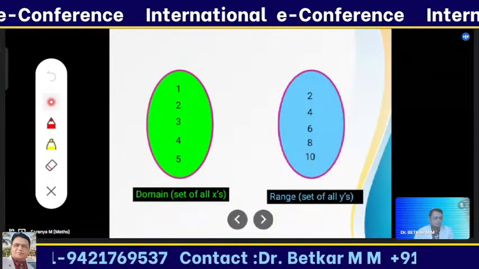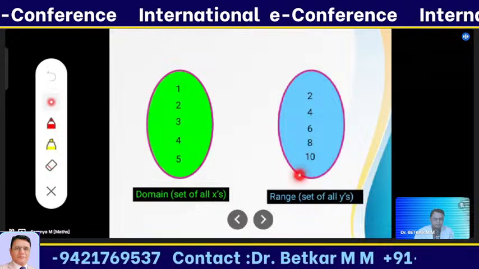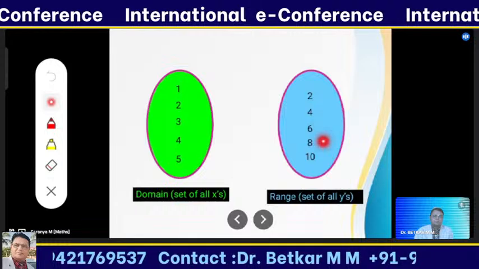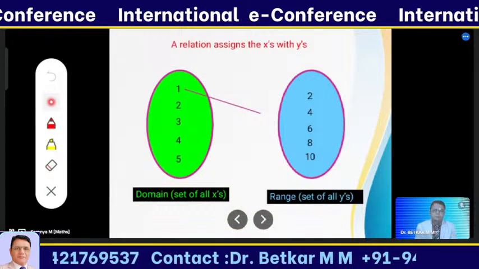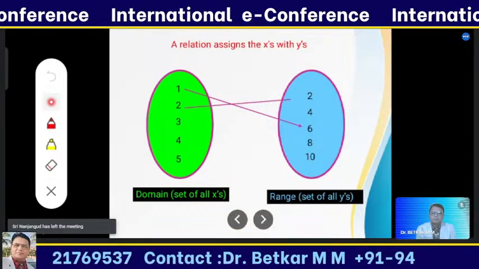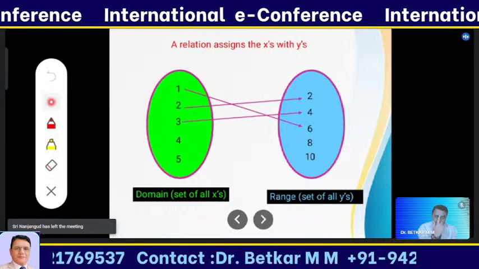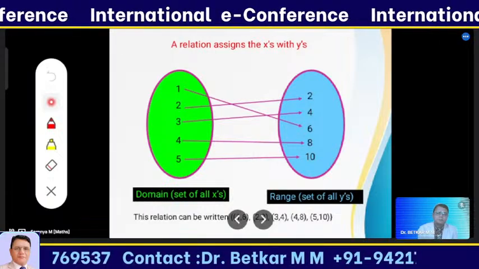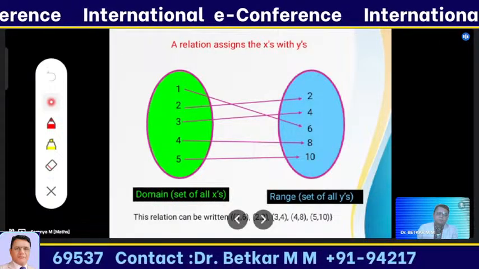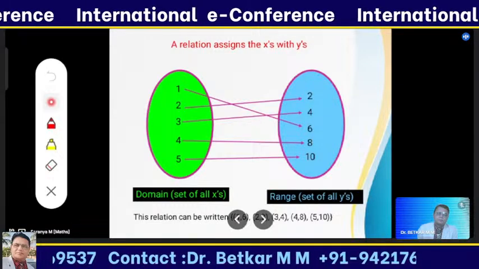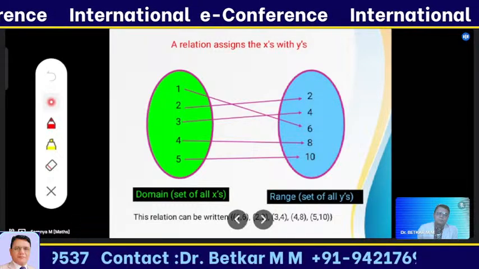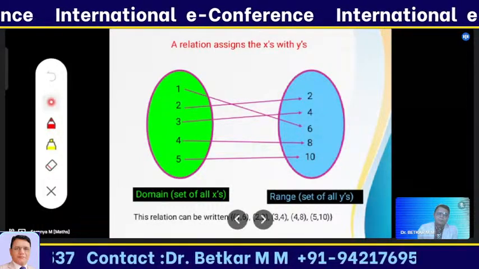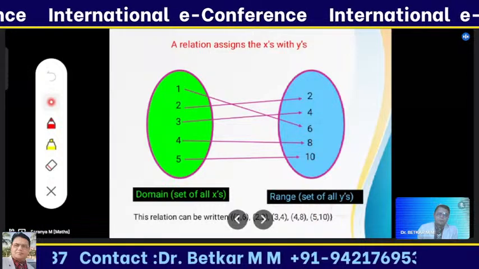Now I'm taking an example. This is called the domain set and this is called the codomain set. I'm relating the elements of the domain set to the codomain set. 1 is related with 6, 2 with 2, 3 with 4, 4 with 8, 5 with 10. These elements are represented in ordered pairs. Here (1, 6) is one element, the bonding between those two numbers. The left side is domain, the right side is codomain. So I get a total of 5 elements in this relation set.